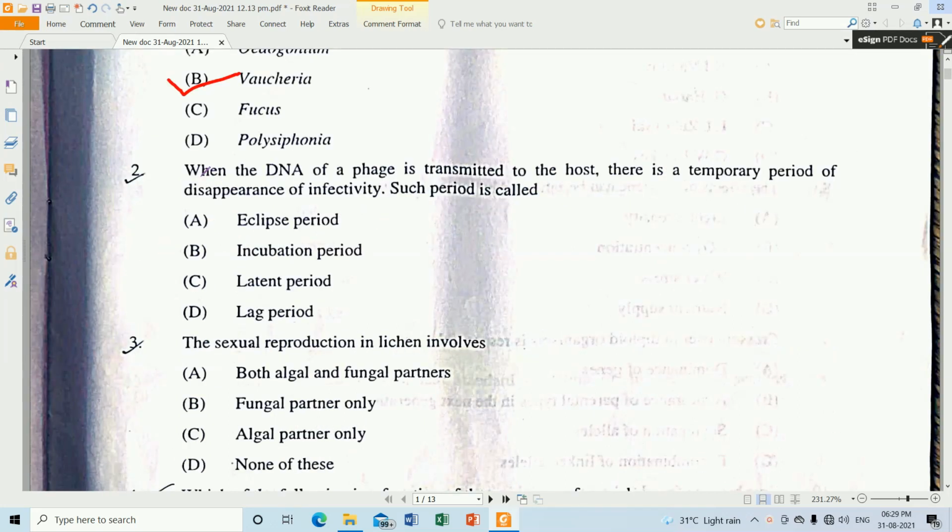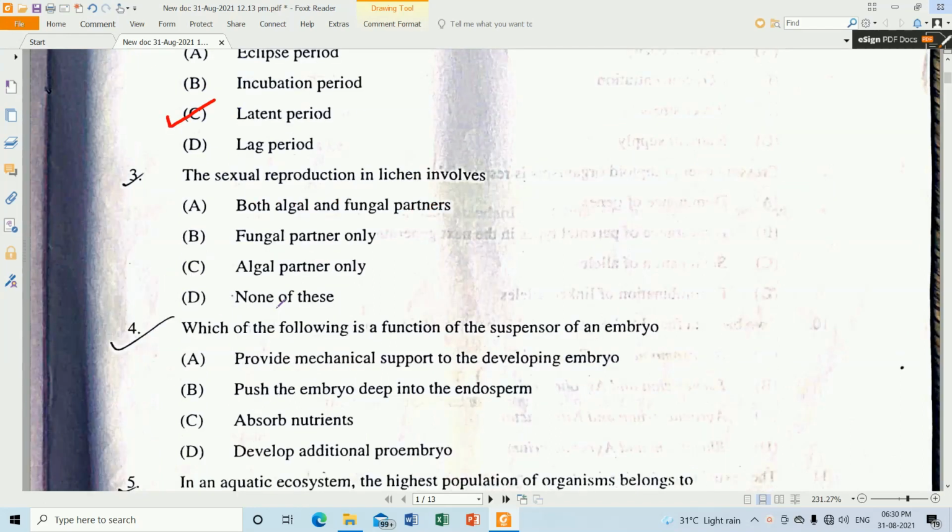So next question number 2. When the DNA of phage is transmitted to the host, there is a temporary period of disappearance of infectivity. So that period is known as latent period. Question number 3. The sexual reproduction in lichen involves mostly only the fungal partners only.